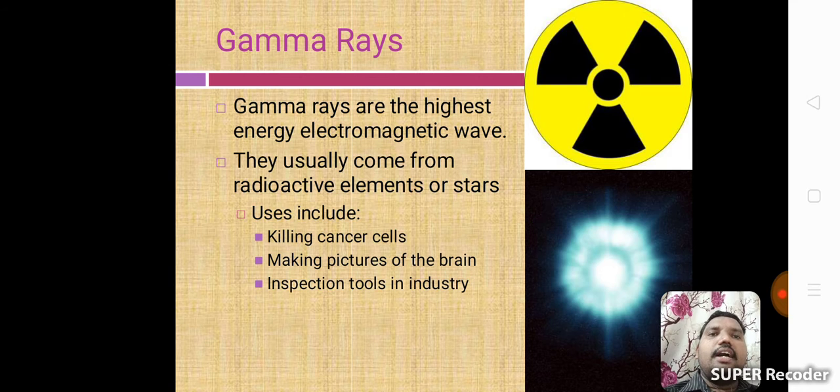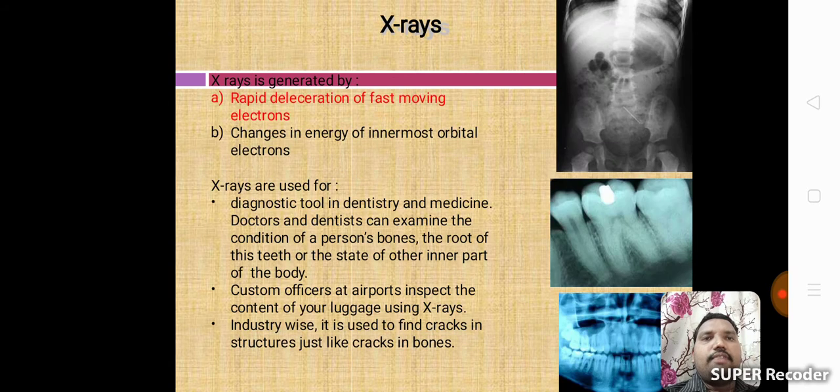Gamma rays are the highest energy electromagnetic wave. They usually come from radioactive elements or stars. Uses include killing cancerous cells, making pictures of the brain, and inspection tools in industry. These are also applications of gamma rays.